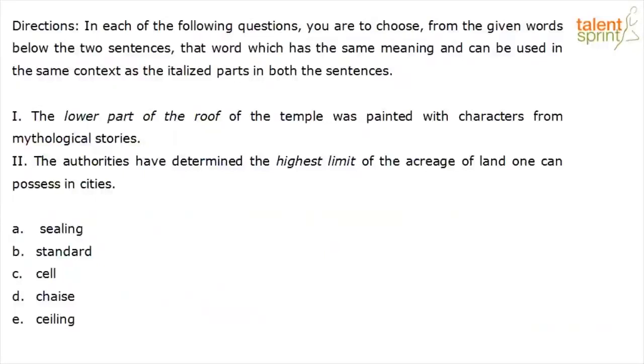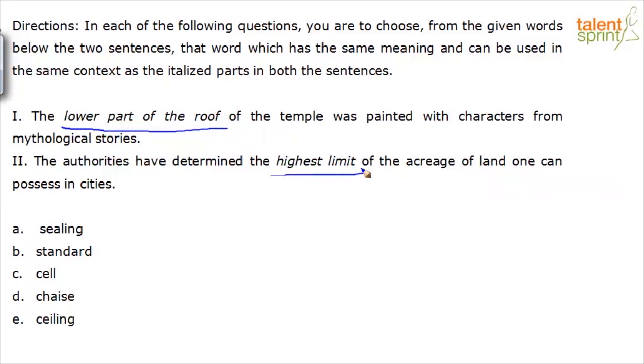The lower part of the roof of the temple was painted with characters from mythological stories. Context 1, the highlighted word is lower part of the roof. Context 2, the authorities have determined the highest limit of the acreage of land one can possess in cities. The highlighted phrase is highest limit.